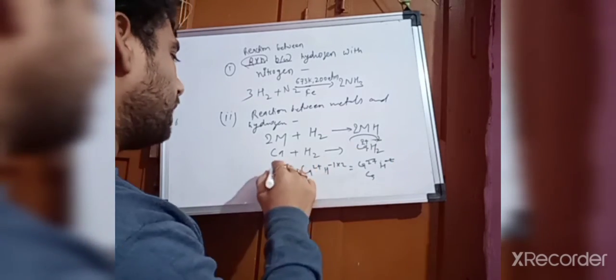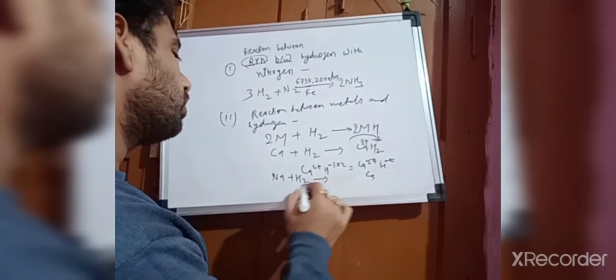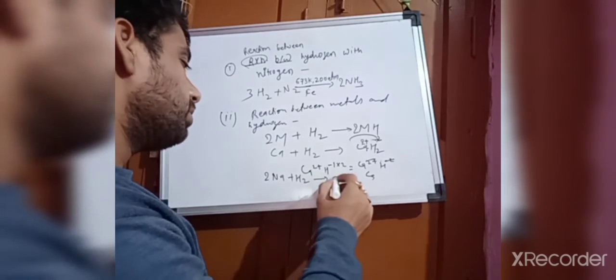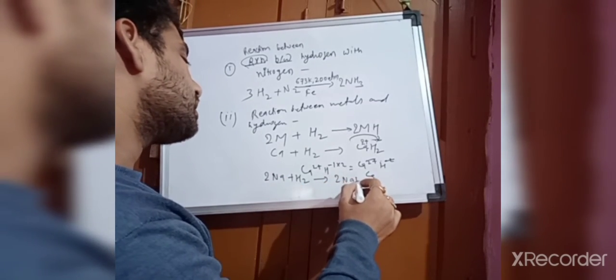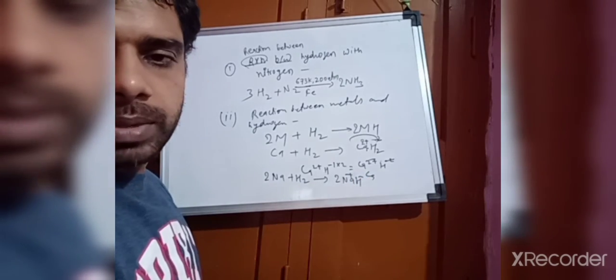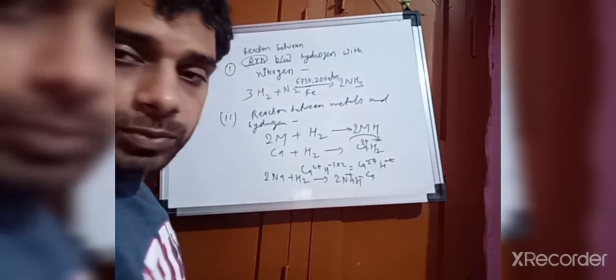Okay now, if I am taking Na plus H2, what will it form? Here I have to take 2, so it will form 2NaH. Okay, one positive, one negative. So this one is a balanced chemical equation. Positive and negative should be balanced.